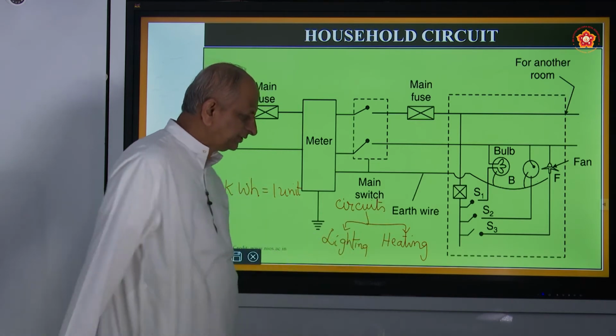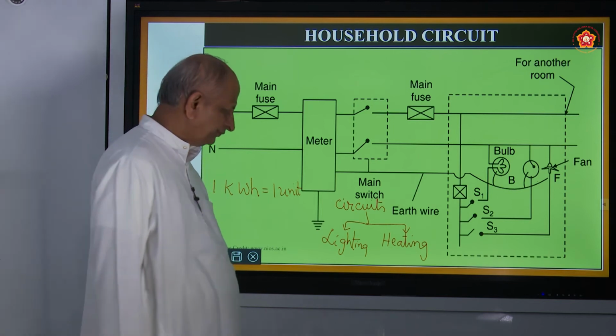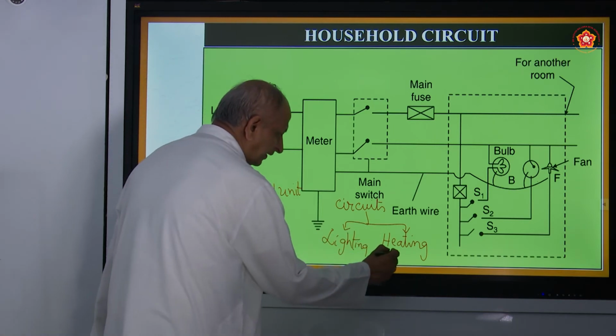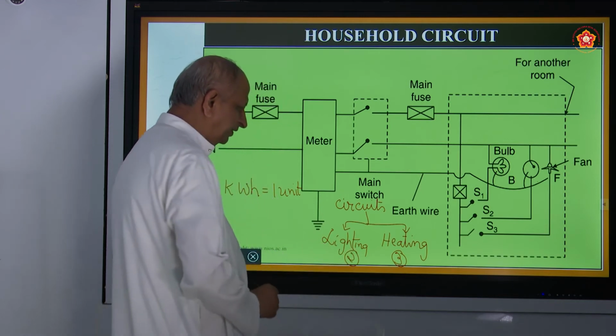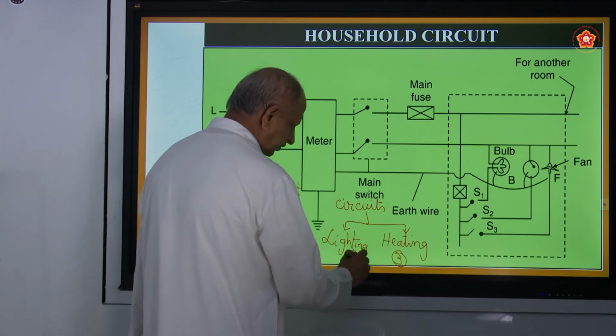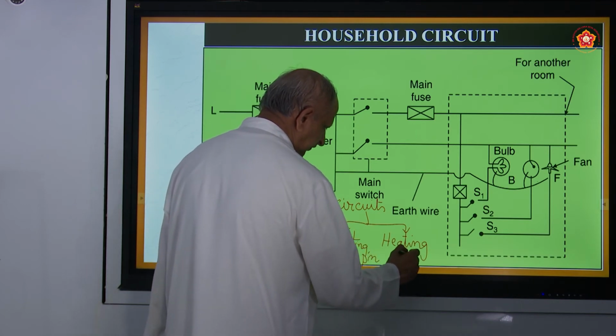And heating system should compulsorily be connected to earth. That's why it is called 3-pin plug. Here it is 2-pin plug. Note the correct difference, or you can say 2 phase, and this is 3 phase.